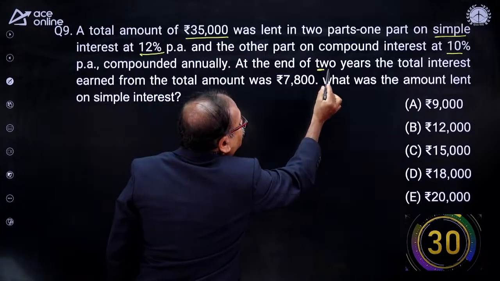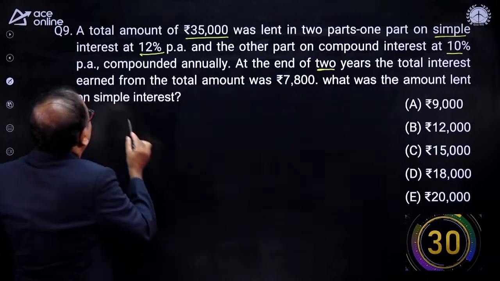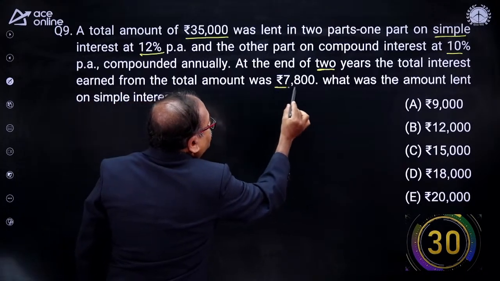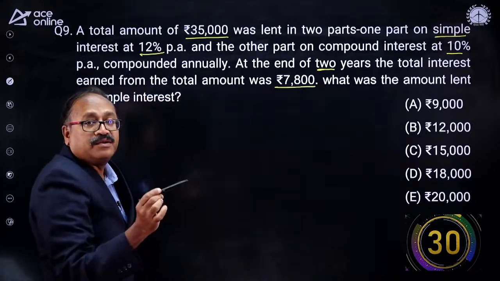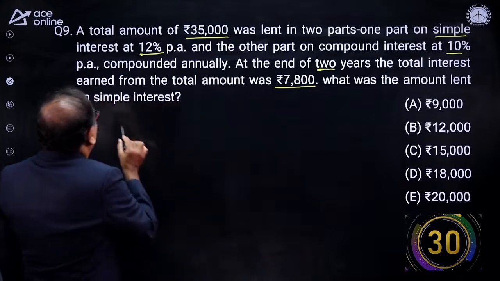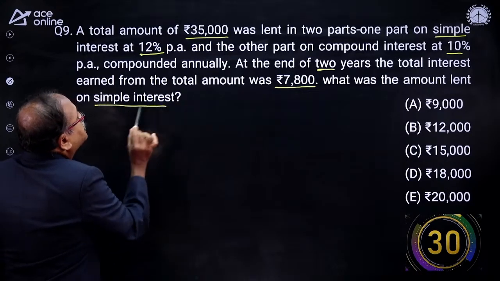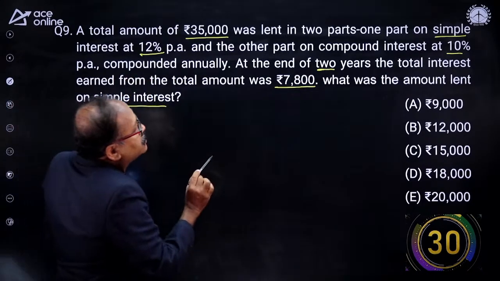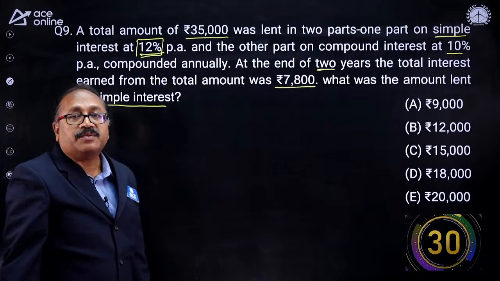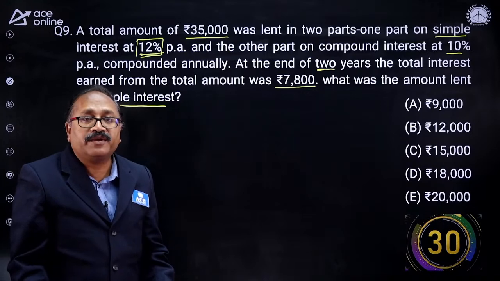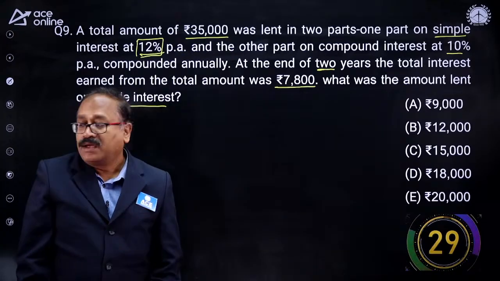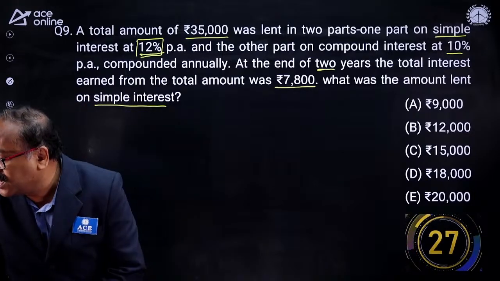At the end of 2 years, the total interest earned from the total amount was rupees 7,800. What is the amount lent at simple interest? The rate on simple interest is 12%. So what is the amount lent at 12%? Can you try, my friend? I will give 30 seconds for you. I am sure Ram Kumar will definitely answer the question.